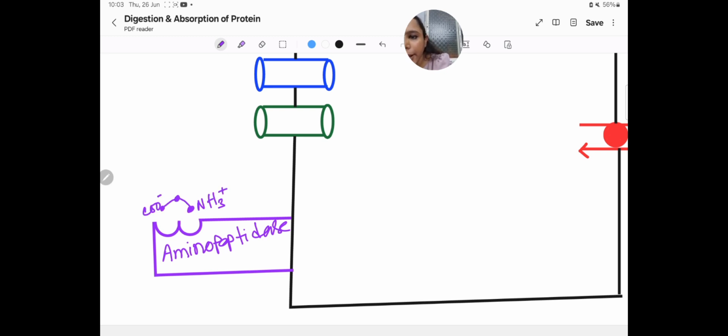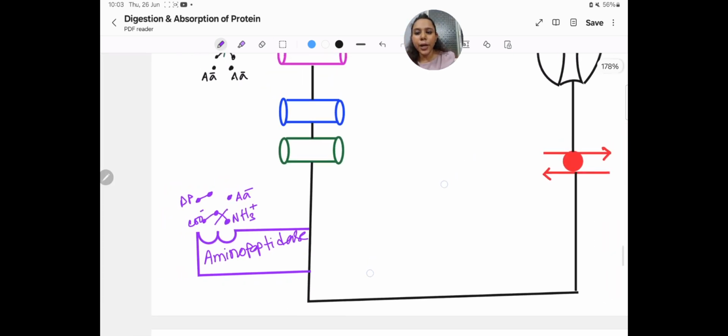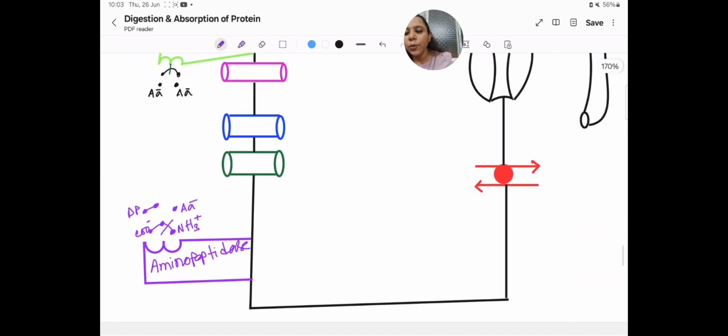It will act on that side and separate one dipeptide and one free amino acid, right? So that is why free amino acids, dipeptides and also tripeptides are generated here.